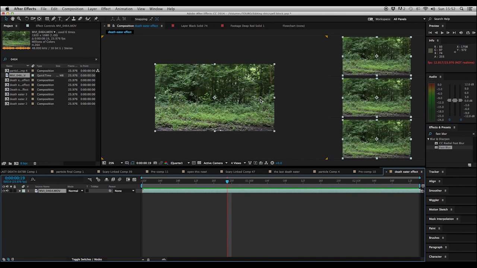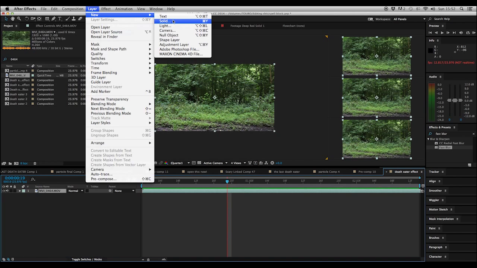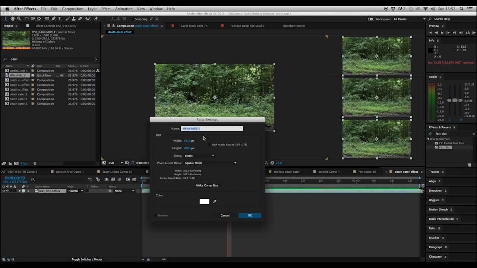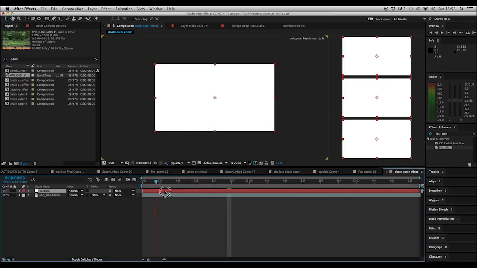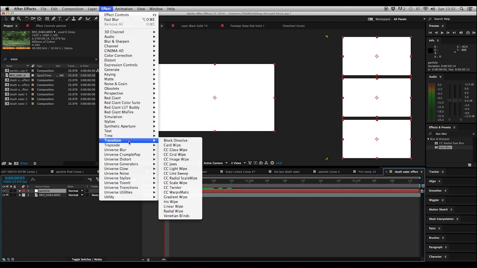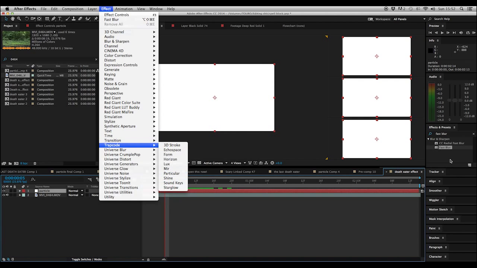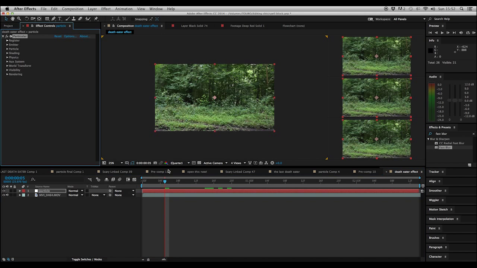So first we need to create a layer, new, solid. We're gonna call this particle, like that. It doesn't matter what color it is. Make comp size, and right, good. So there we have it. We're now gonna add in our Trapcode Particular. You can either do this by going up to effect, Trapcode Particular, like that, or you can just type it in here, whichever way suits you best. So Trapcode Particular, like that.